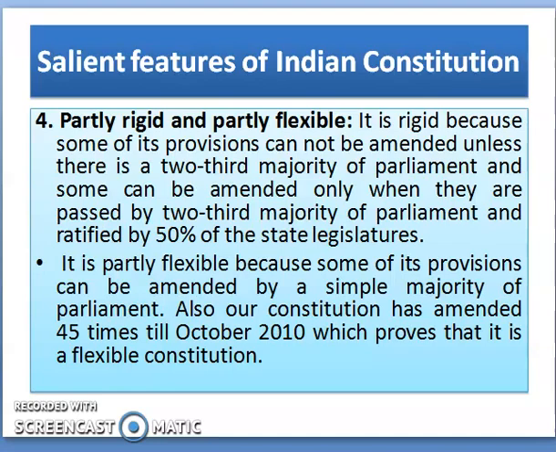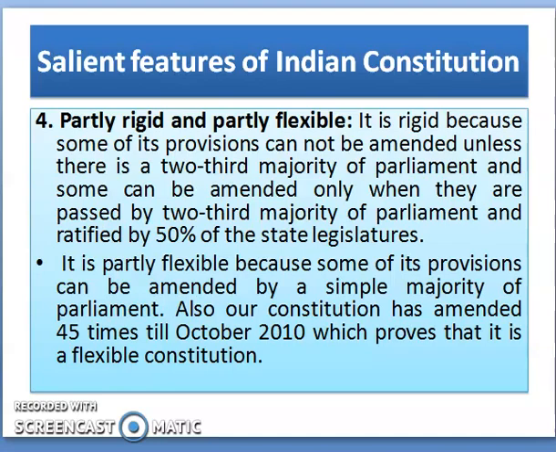The fourth feature of the Constitution is partly rigid and partly flexible. It is rigid because some of its provisions cannot be amended unless there is a two-thirds majority of Parliament, and some can be amended only when they are passed by two-thirds majority of Parliament and ratified by 50% of the state legislatures.